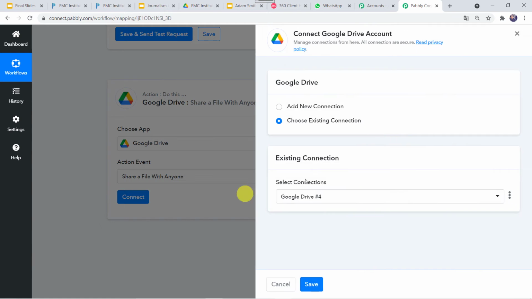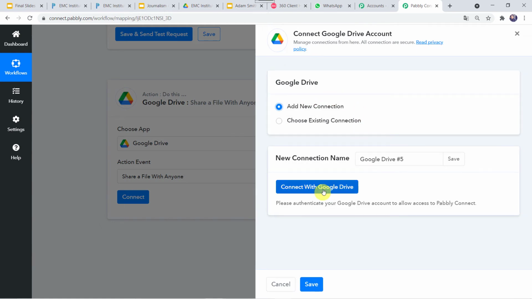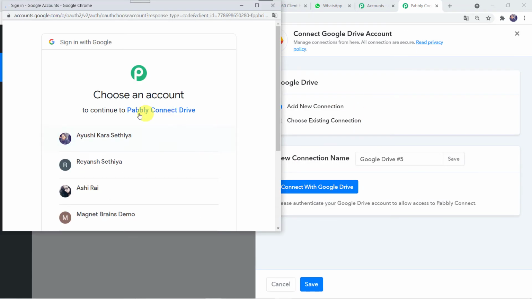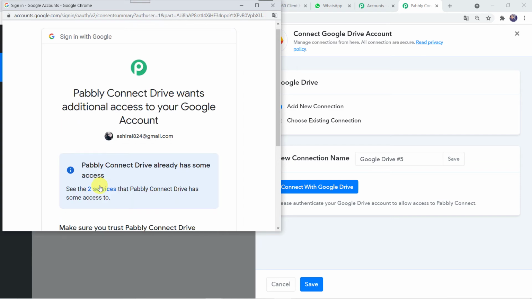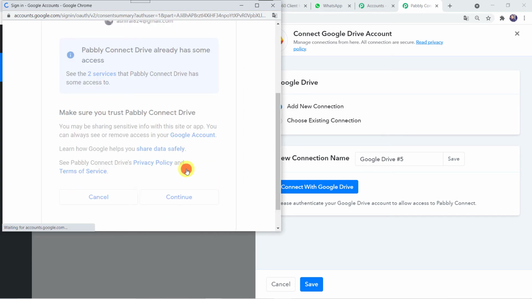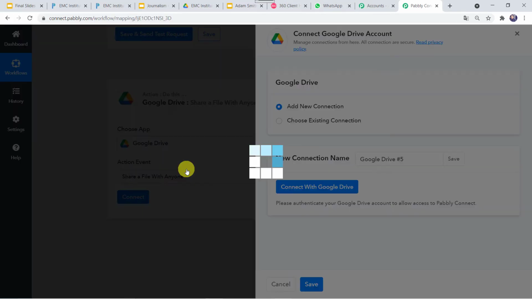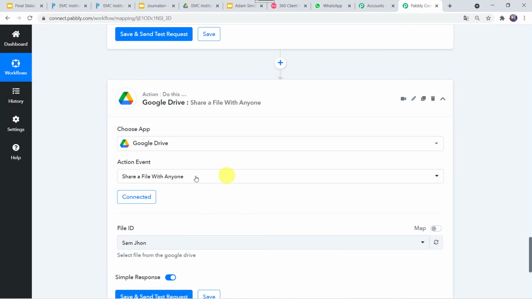Again, we have to click on add new connection, connect with Google Drive. Here again, we have to choose an account. I'll just choose the account from where I want to share the certificate and let's give the access. Let's click on continue. Authorization successful and now Google Drive is connected.